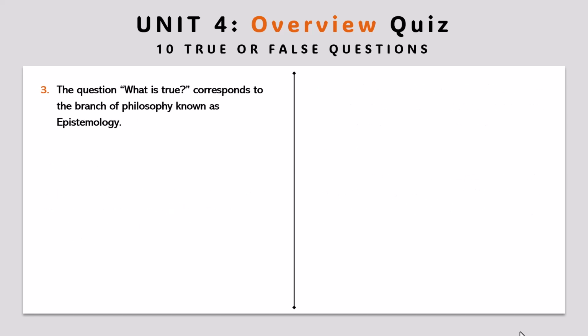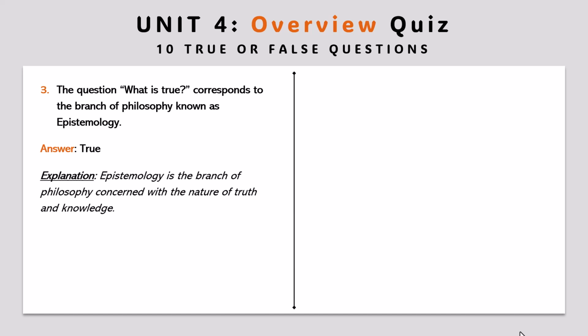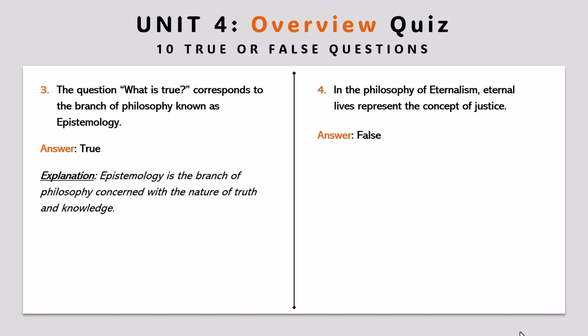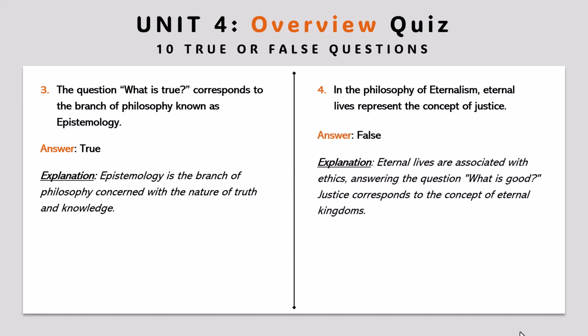Question 3. The question, what is true, corresponds to the branch of philosophy known as epistemology. Answer: true. Explanation: epistemology is the branch of philosophy concerned with the nature of truth and knowledge. Question 4. In the philosophy of eternalism, eternal lives represent the concept of justice. Answer: false. Explanation: eternal lives are associated with ethics, answering the question, what is good? Justice corresponds to the concept of eternal kingdoms.